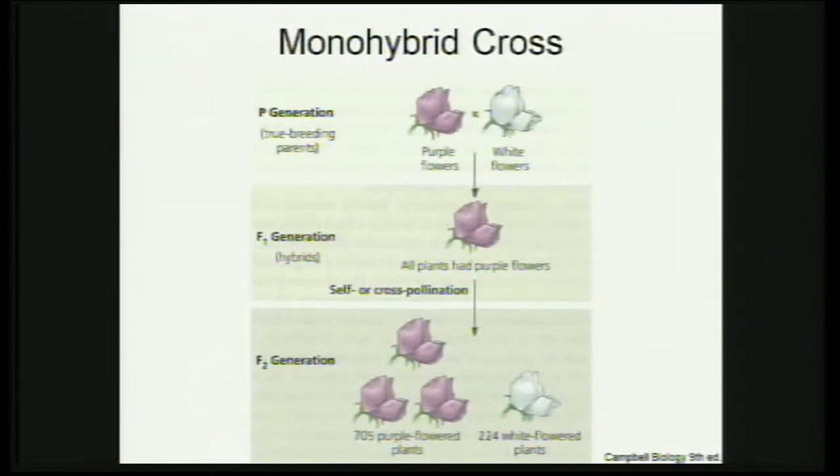Or the pollen from white flowers is transferred to the stigma of the purple flower. So that's how it's going to be. So what does the pollen contain? It contains the gametes. So that's how they should understand it. Ultimately, what's going to happen is that the gametes are going to meet.